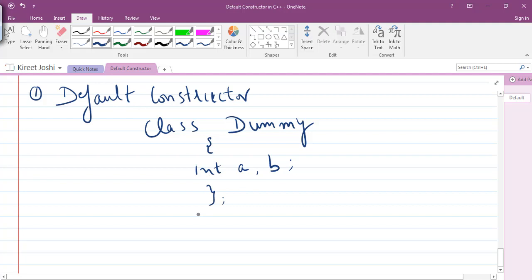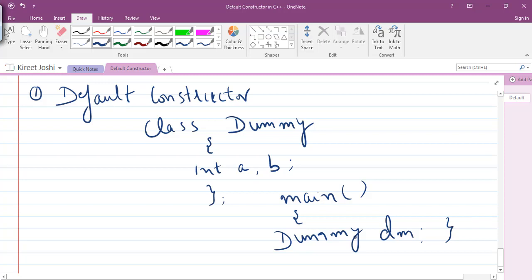I haven't created any special member function, or any member function of this class. And if I create main, and inside main I create an object of type dummy, dm, and try to compile this program, what will happen? Most of you will think that the program will not compile, or that it will show errors because there is no member function. But it is not like that.